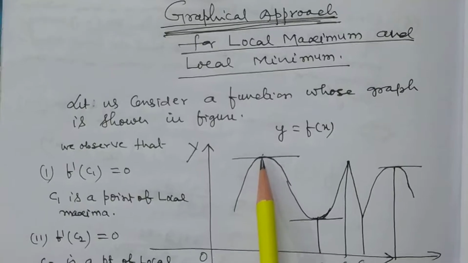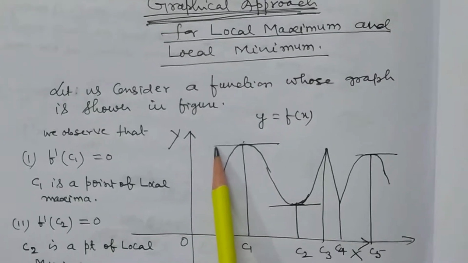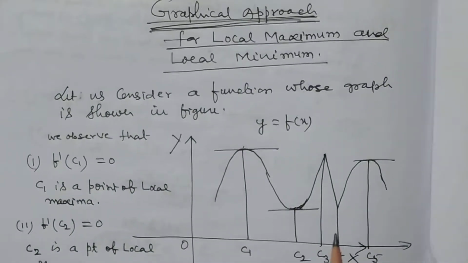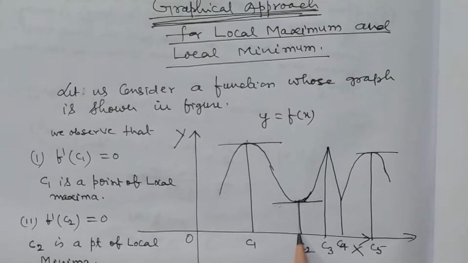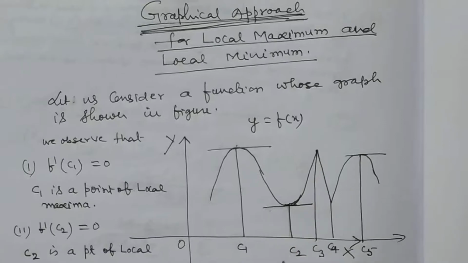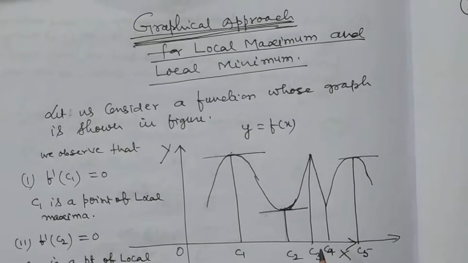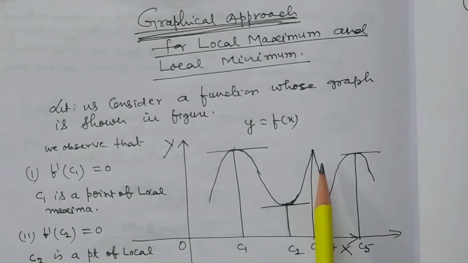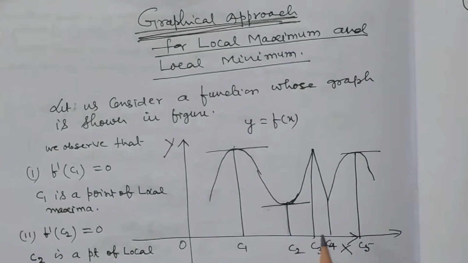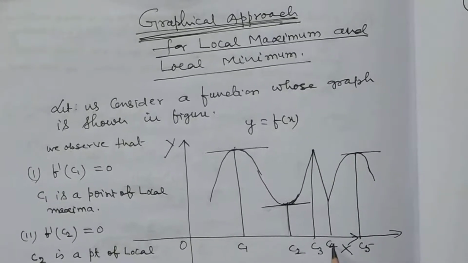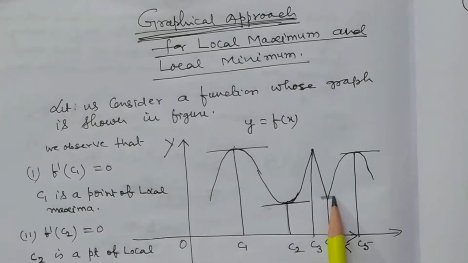Here at the point C1, the graph is maximum and the tangent is parallel to the x-axis, and at the point C2, the graph is minimum. At the point C3, what do you observe? There is no turning point here. But C3 is a point of local maxima. And also here, at the point C4, it is a point of local minima.